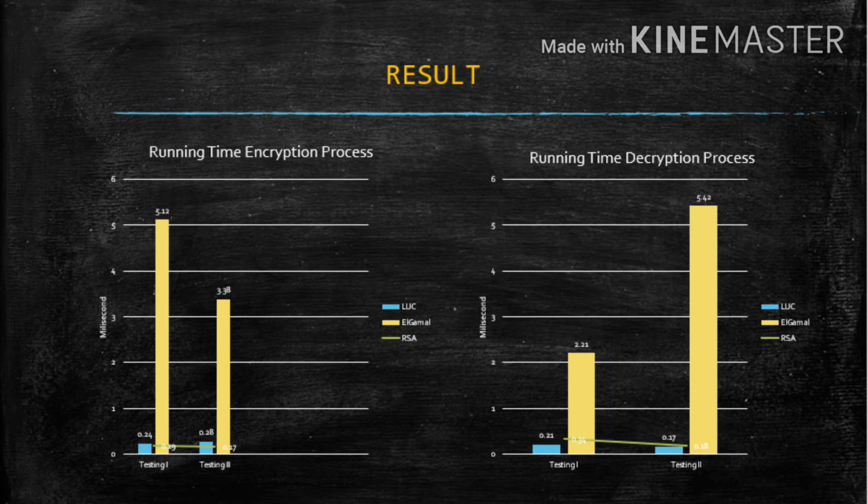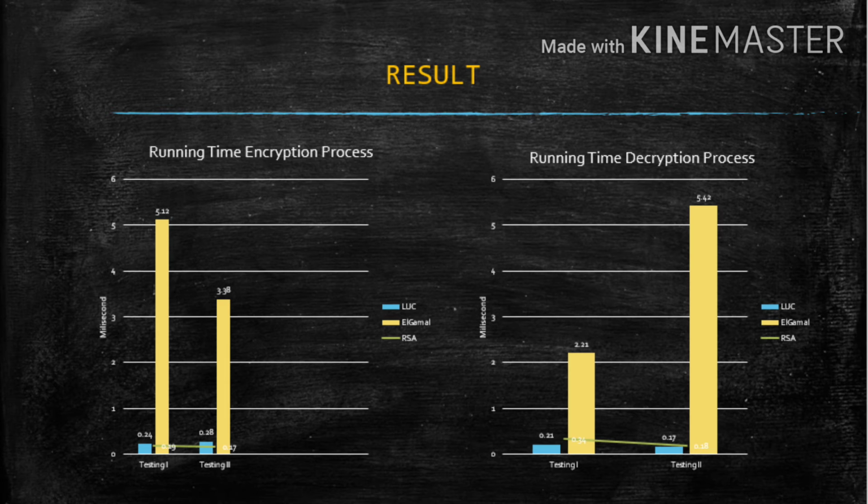With graph, we can see running time of encryption and decryption process. From the first graph, it appears that the RSA algorithm has the fastest encryption execution time, 0.19 millisecond and 0.17 millisecond.